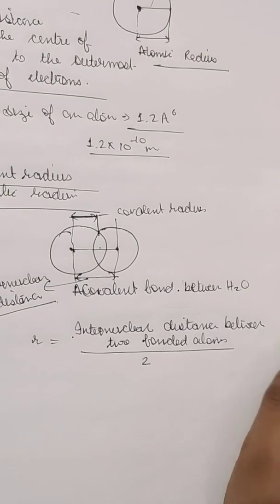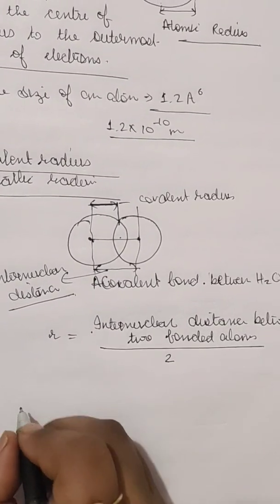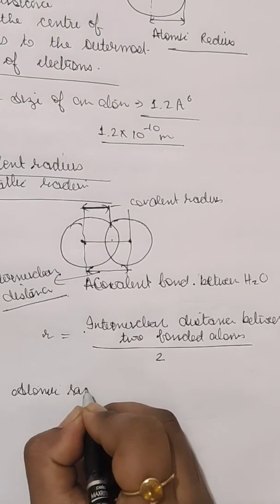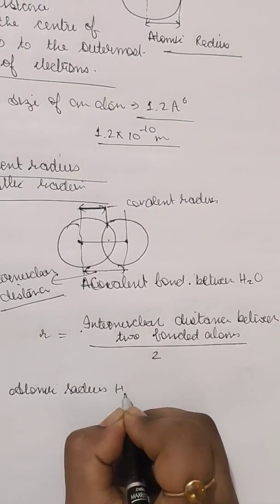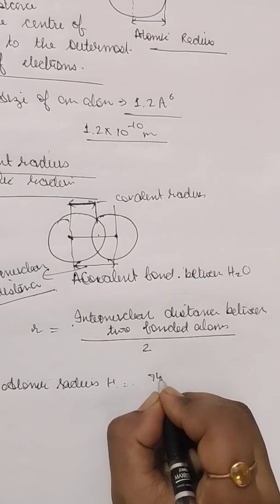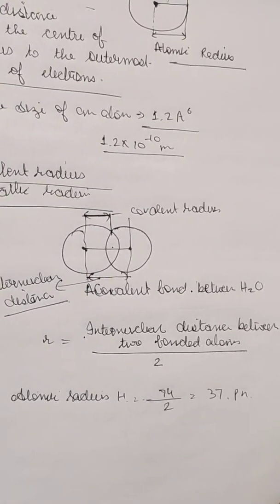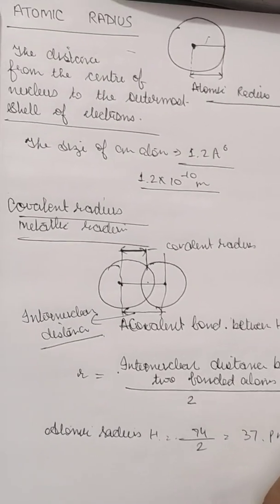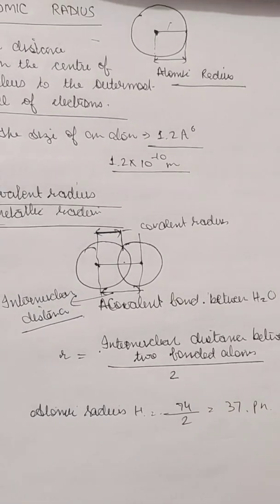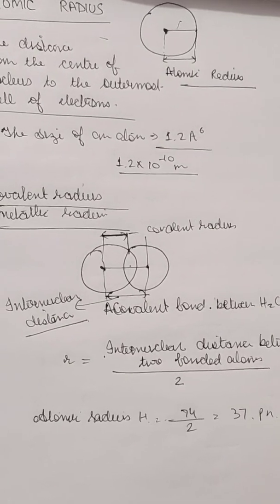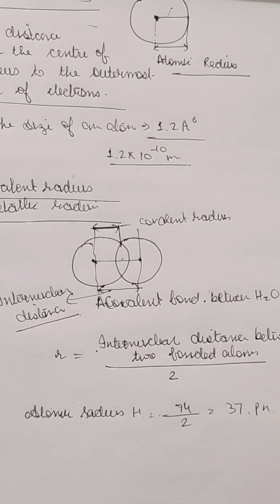For example, if the internuclear distance of hydrogen is 74, then upon 2 it would be 37 picometer. So it is the distance between the center of the nucleus of an atom and the mean position of the shared pair of electrons of the bonded atoms.